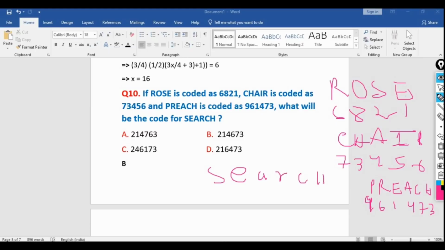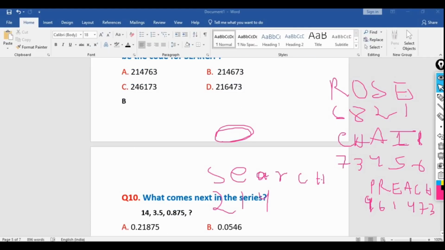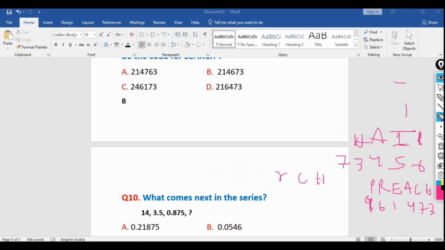So where S equal to 2, E equal to 1, and A equal to, what is the value of A here? 4, 214 here. So this will be the correct answer because 214 is only here, so B will be the correct option. So I hope you all are able to understand this one. No need to repeat this one again.